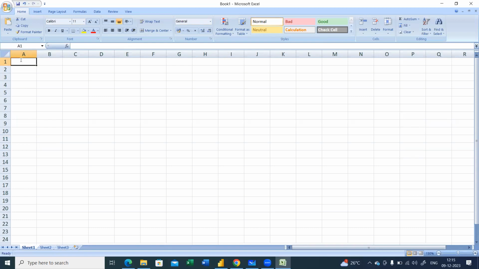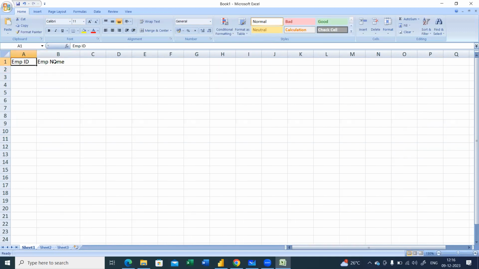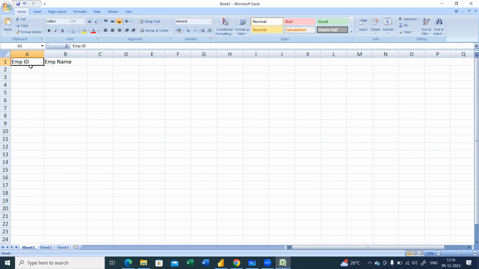Now, let me give an employee ID and employee name. So I have these two columns, named employee ID and employee name. I'll have 1, 2, 3, 4, and I'll write 5. For employee name, I'll just name it A, B, and so on.